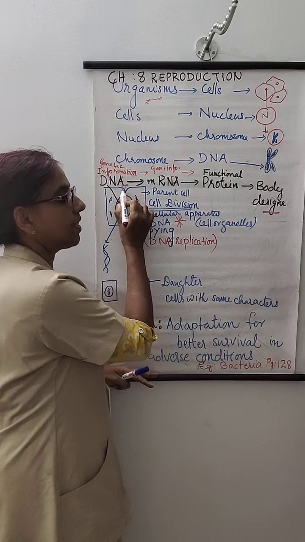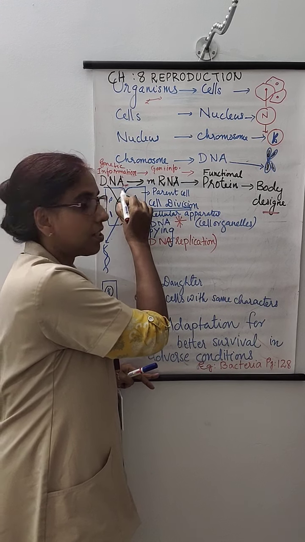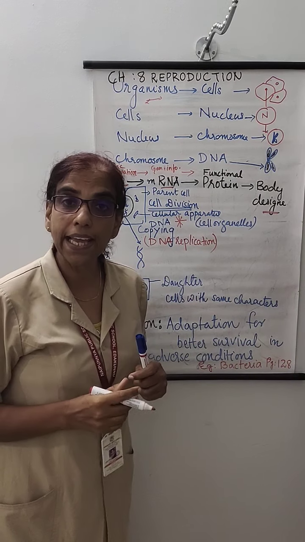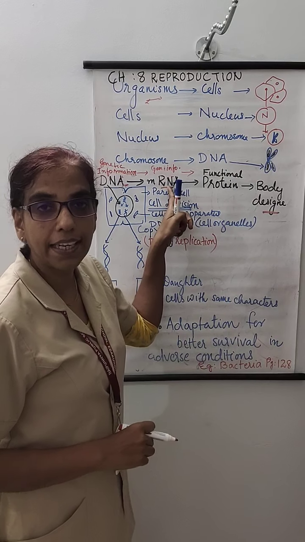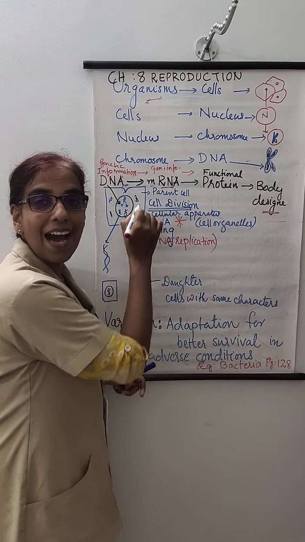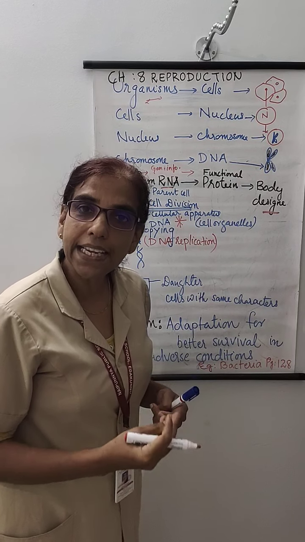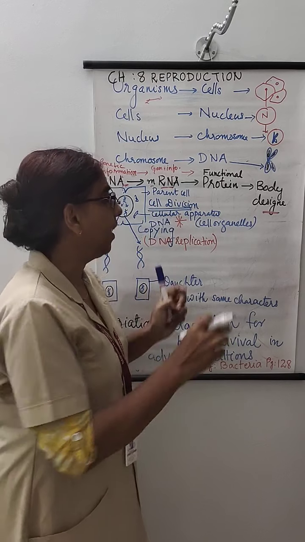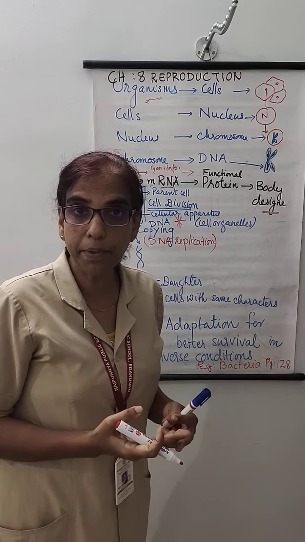Now see this, DNA will be passing its messages to a messenger. This is again another nucleic acid. This nucleic acid is RNA. You call this RNA messenger RNA, because it is carrying the real message present in the DNA. So this messenger RNA is acting like an intermediate.